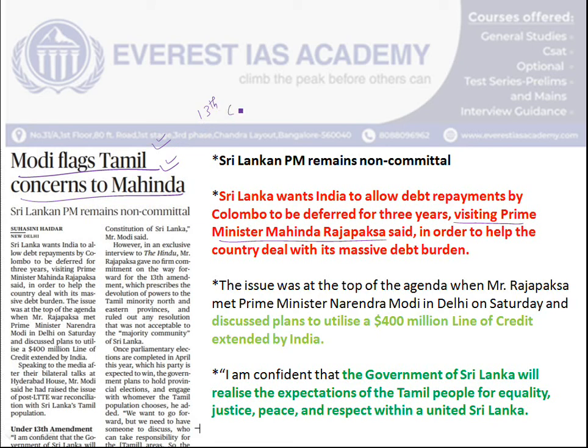That was signed in 1987 as part of a peace accord between India and the Sri Lankan government, which speaks about devolution of powers. Autonomous powers have to be given to the northeastern region of Sri Lanka, where the Sri Lankan Tamils are living.